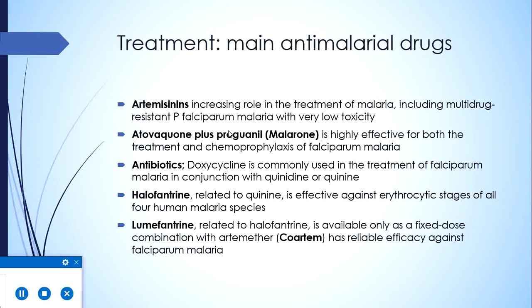Atovaquone plus proguanil, which comes as the fixed combination Malarone, is highly effective for both the treatment and chemoprophylaxis of falciparum malaria. Certain antibiotics, especially doxycycline, are commonly used for falciparum malaria treatment in conjunction with quinine or quinidine. Halofantrine is related to quinine and is effective against the erythrocytic stages of all 4 human species. And lumefantrine is related to halofantrine and is available only as a fixed dose combination with artemether, which is an artemisinin derivative, and comes with the name of Coartem. It has reliable efficacy against falciparum malaria.